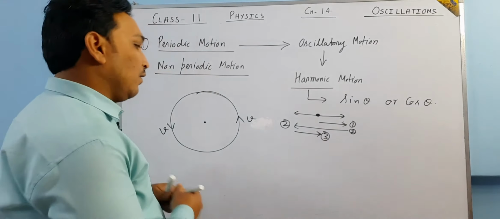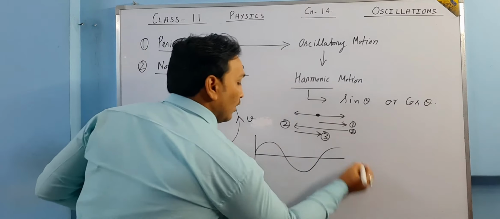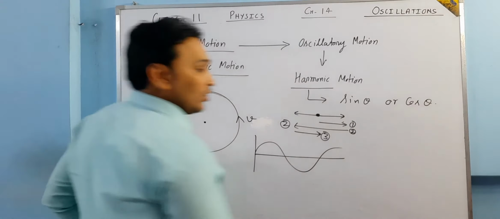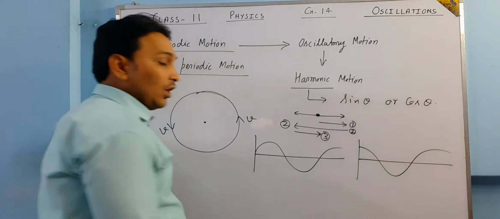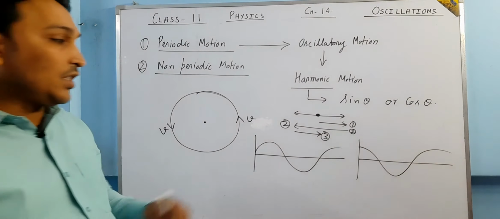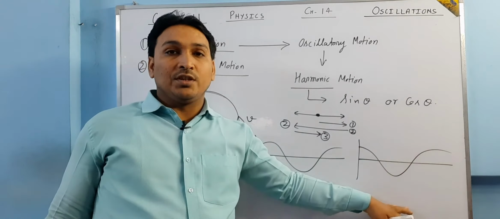Actually, this is the sine theta curve, you must be knowing. And what is the cos theta curve? The cos theta curve is like this. So this curve is called harmonic. Sine theta is represented by this curve, cos theta is represented by this curve.